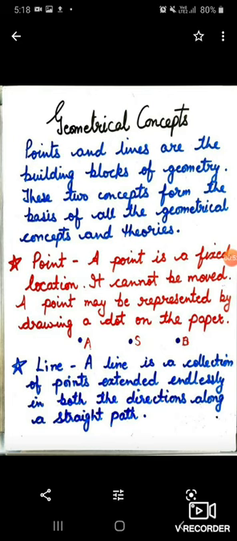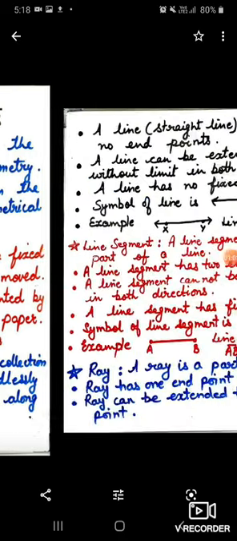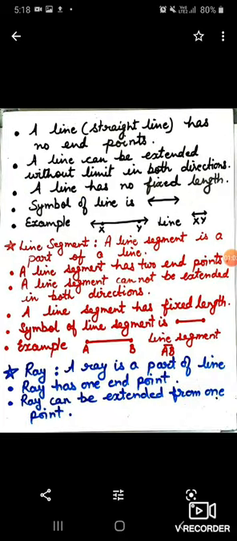Now let us understand what is a line. A line is a collection of points extended endlessly in both directions along a straight path. A straight line has no endpoints, so it can be extended without limit in both directions, and it has no fixed length.